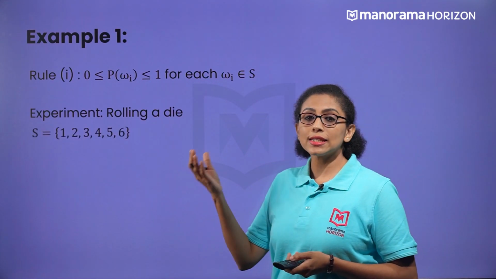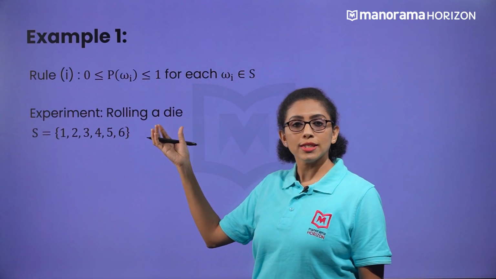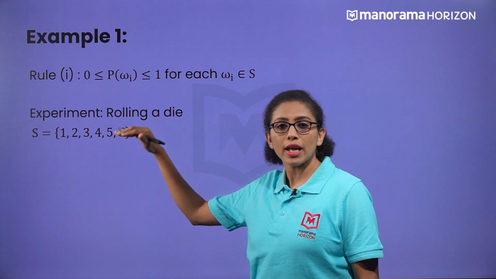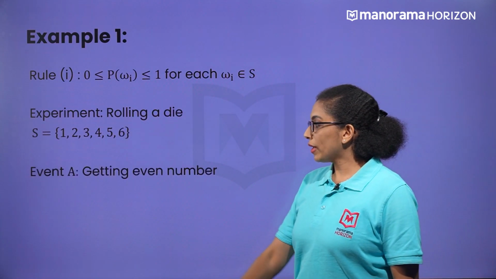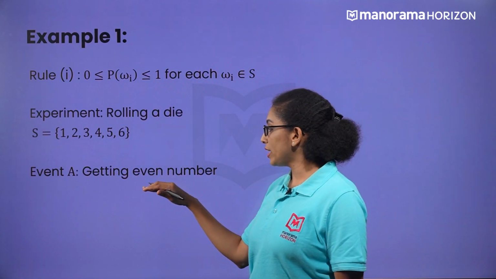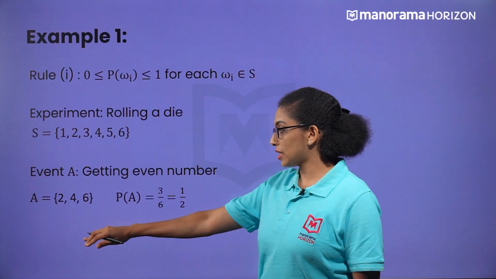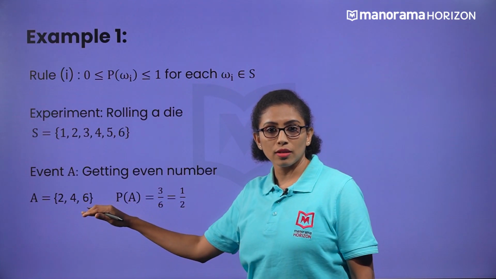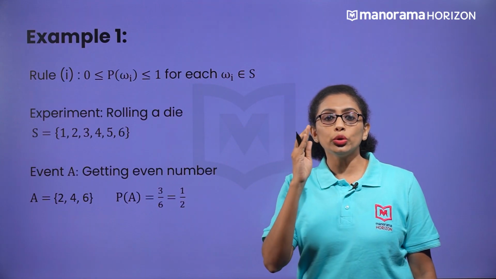We have 6 outcomes, that is 1, 2, 3, 4, 5, 6. So, this is the sample space of the experiment. Now, consider 2 events. Event 1 is getting an even number. Here we have 3 even numbers, that is 2, 4 and 6. So, for this event, we have A equal to {2, 4, 6}.